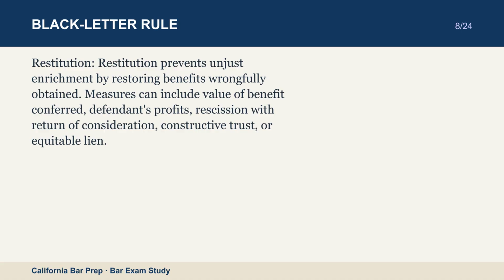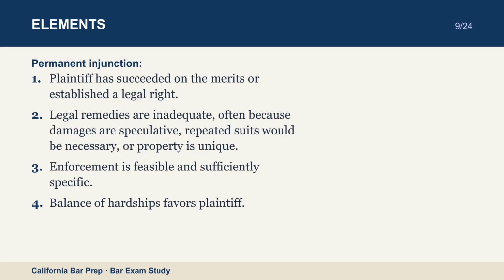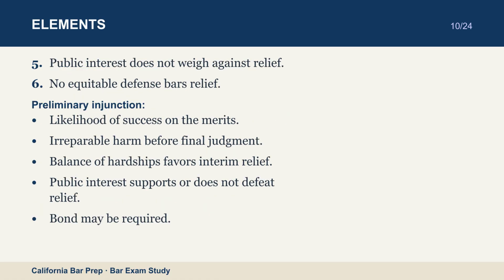Permanent injunction. Plaintiff has succeeded on the merits or established a legal right. Legal remedies are inadequate, often because damages are speculative, repeated suits would be necessary, or property is unique. Enforcement is feasible and sufficiently specific. Balance of hardships favors plaintiff. Public interest does not weigh against relief. No equitable defense bars relief.